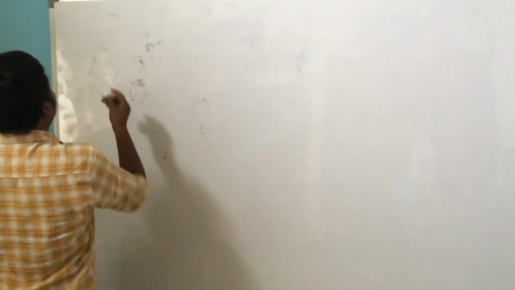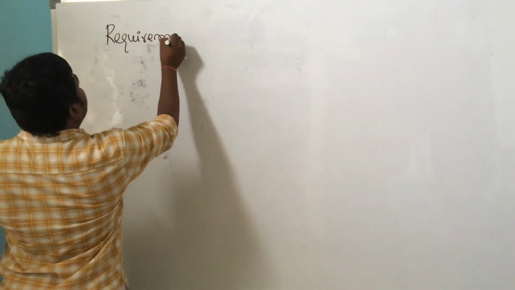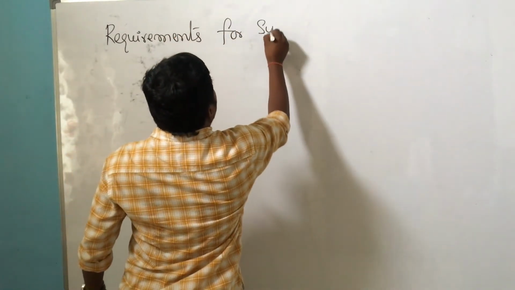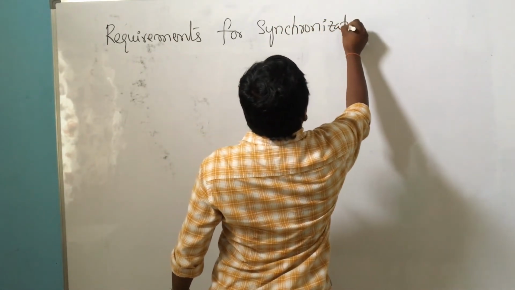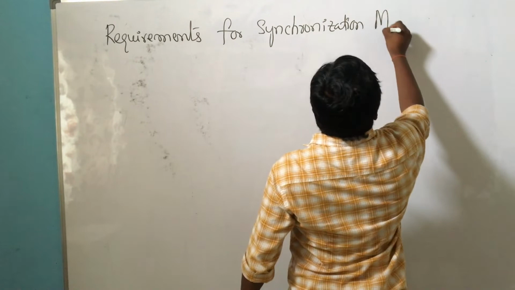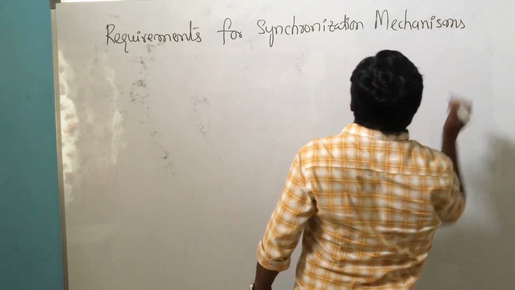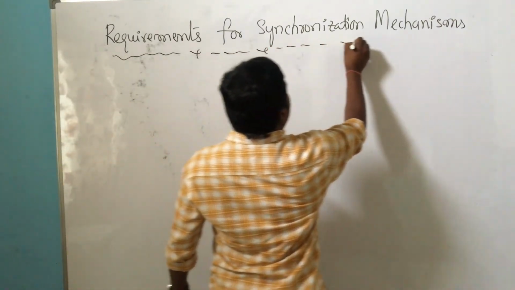Requirements for synchronization mechanisms. Write down requirements for synchronization mechanisms. What are the essential requirements?